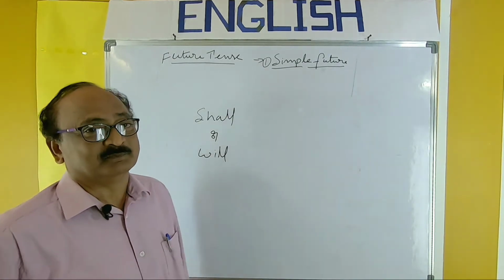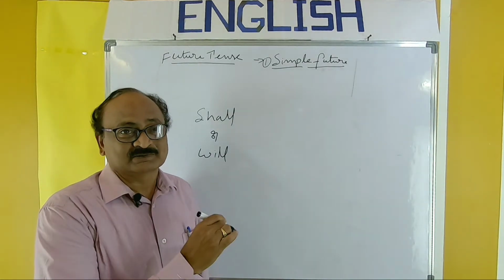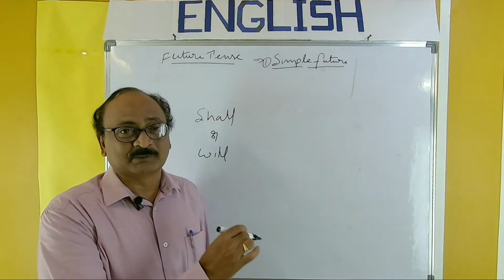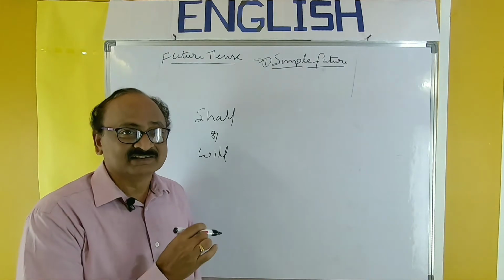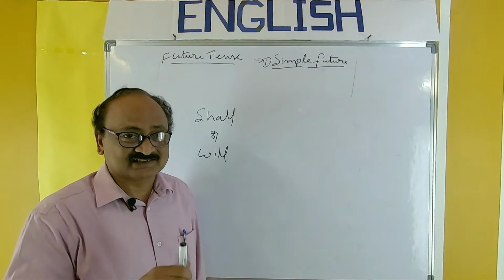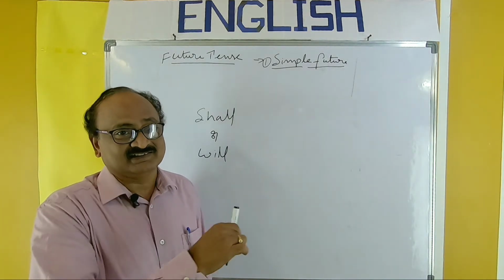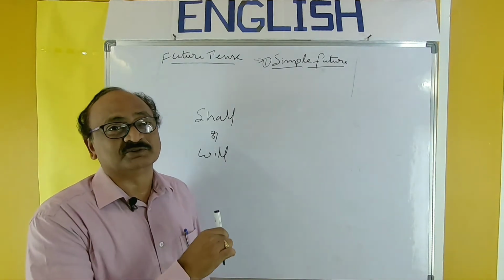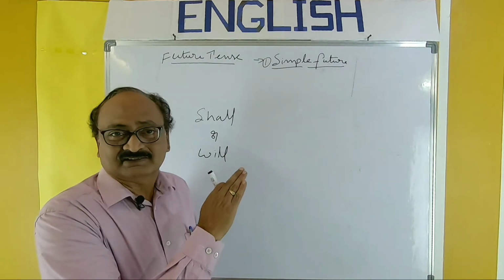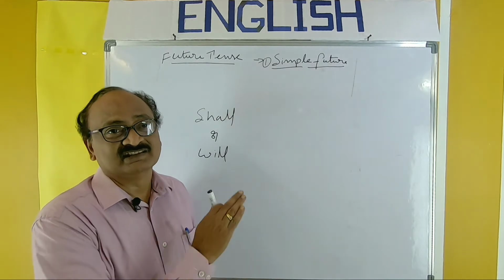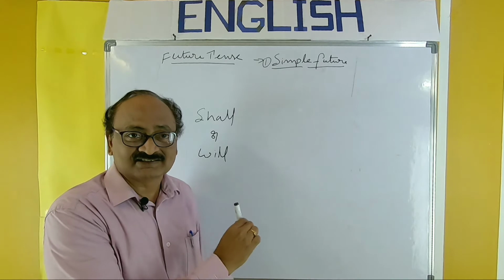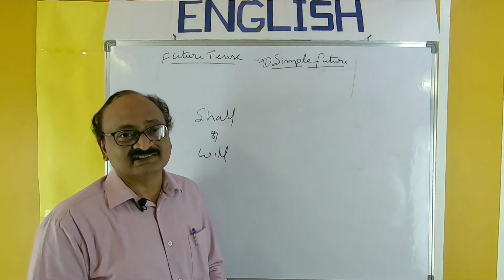But in the previous presentations, I expressed one or two ways of future actions in the simple present and present continuous. In those tenses, we can express certain types of future actions, but it was limited to only certain actions. But here, all the different types of future actions can be expressed by using shall or will. Let us know all these things in a detailed way.